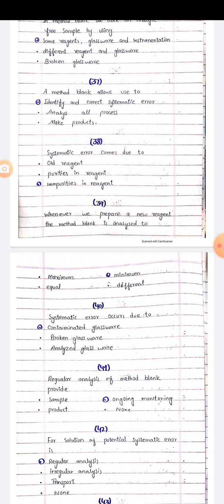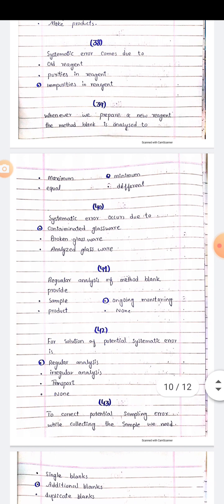Question 38. Systematic error comes due to odd reagent, purities in reagent, impurities in reagents. The right option is impurities in reagent. Question 39. Whenever we prepare a new reagent, the method blank is analyzed to maximum, minimum, equal, different. The right option is minimum.